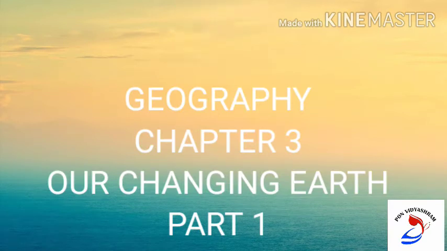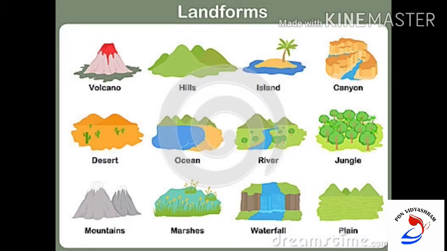Today we are going to learn the third chapter in geography, Our Changing Earth. Children, can you name the different landforms? Yes, mountains, plains, plateaus, rivers and valleys are the different landforms. Do you know how these landforms are created? In this chapter, we are going to learn the factors responsible for these different landforms. Let us see one by one.